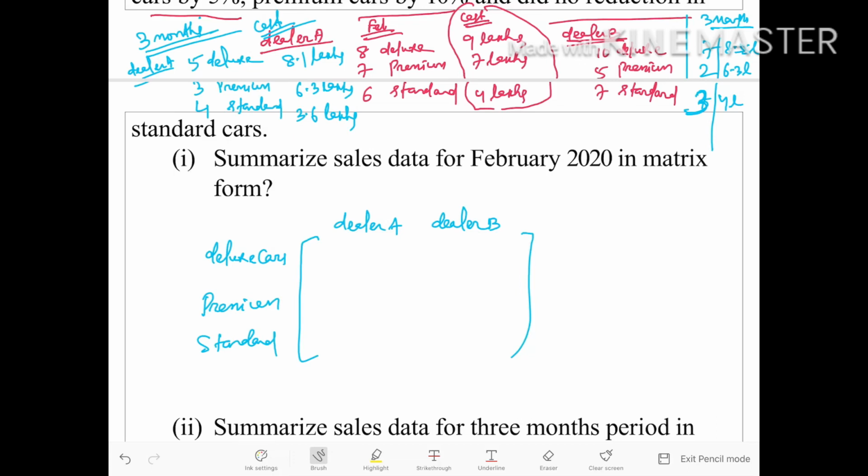For dealer A, the amount sold is 8, 7 and 6: 8 deluxe cars, 7 premium cars and 6 standard cars. Similarly, for dealer B, it was 10, 5 and 7: 10 deluxe cars, 5 premium cars and 7 standard cars. So this is the data during the month of February in matrix form.